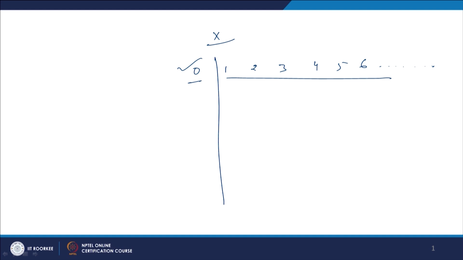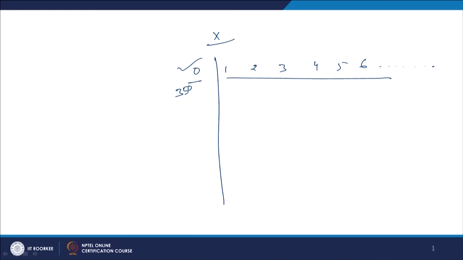We see here that it can run up to another 20 years, but I can say that yes, in the next 6 years this is going to happen with this particular company or project. Now, we have 2 time periods: the 0 time period, which is the current time period, and the 6 future time periods, the 6 years. I am making an investment of, for example, 350 crores here. This is my investment, and it will be called a cash outflow of 350 crores which I am making in the 0 period.